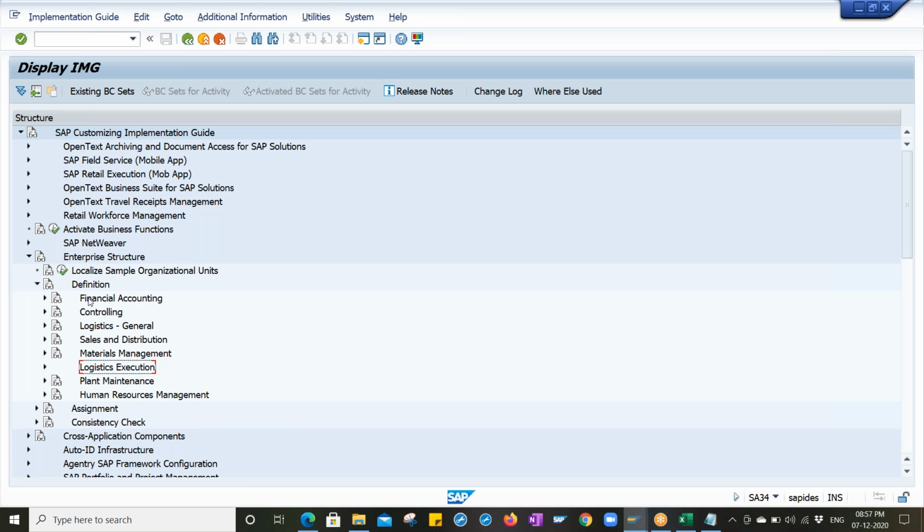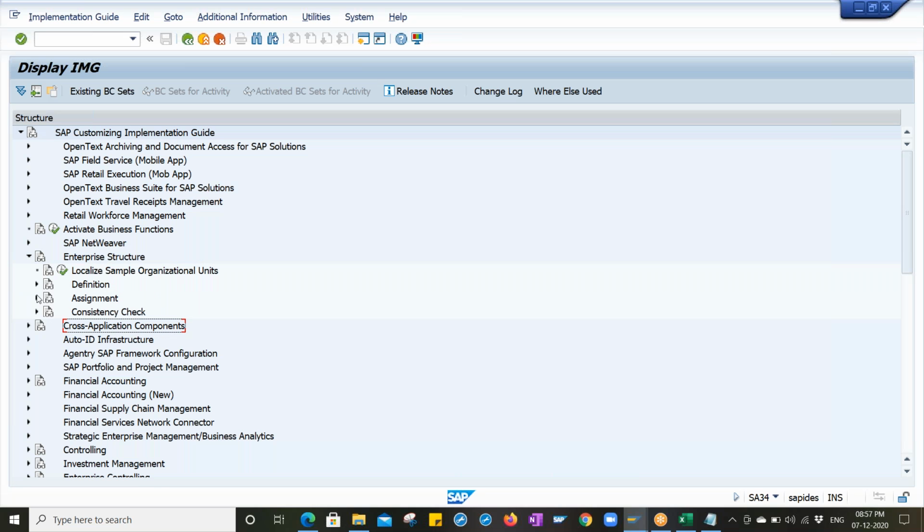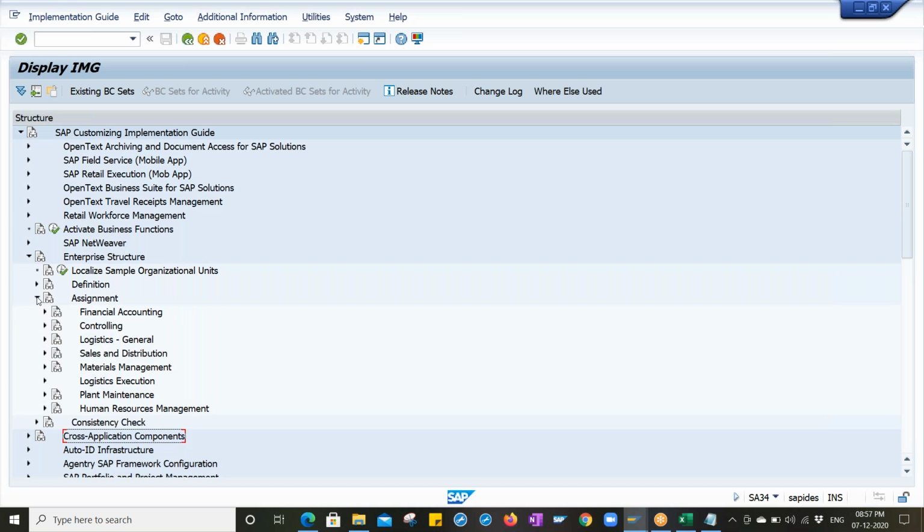Then we have just completed the financial definition part of the enterprise structure. Right now we are going for the assignment part. Close this definition node. Open this assignment node under this enterprise structure. So what is definition and what is assignment? Definition means we just defined each and every organizational element over there. Right now we are going for assignment.